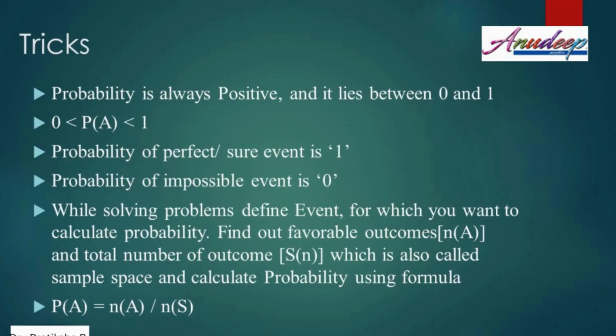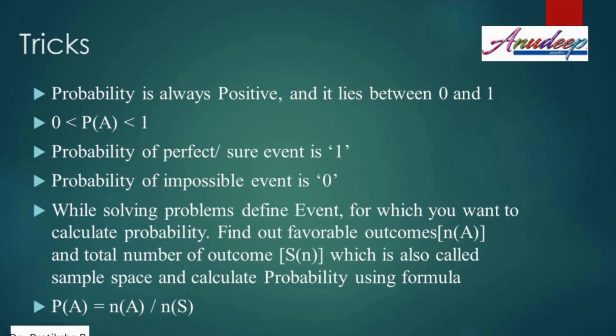Here are a few tricks that you can keep in mind while solving problems on probability. Always remember that probability is a positive number which lies between 0 and 1. So the probability of an event A is always between 0 and 1. The probability of a sure event is 1, and the probability of an impossible event is equal to 0.